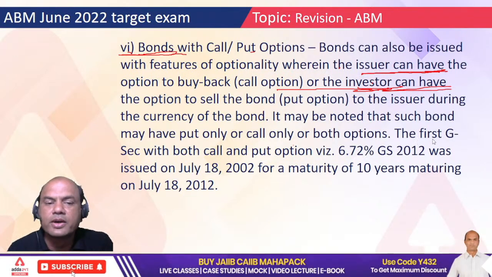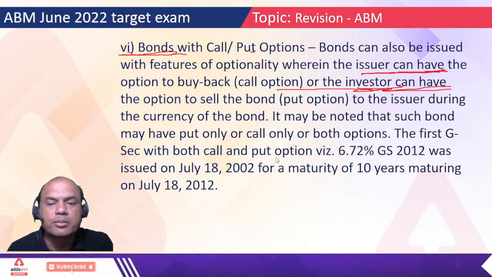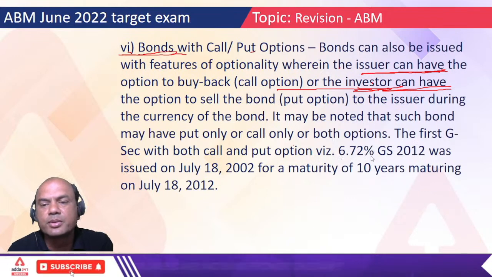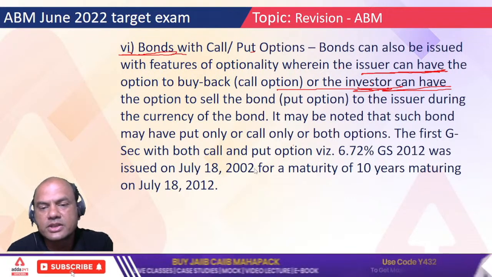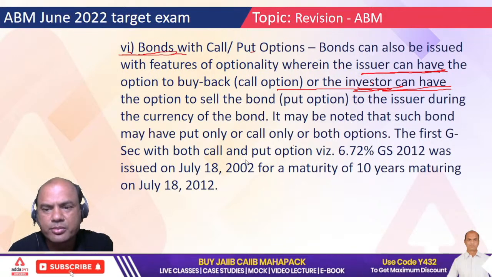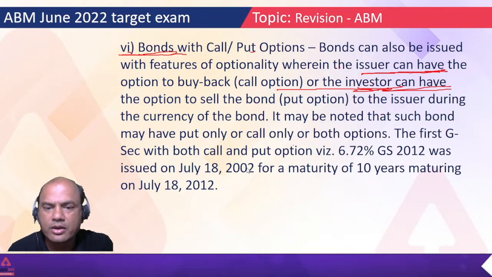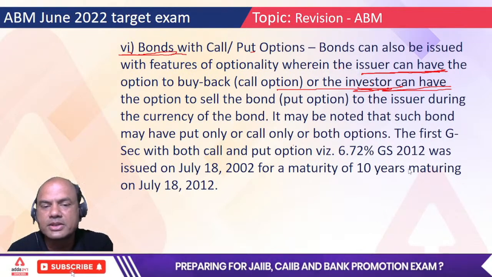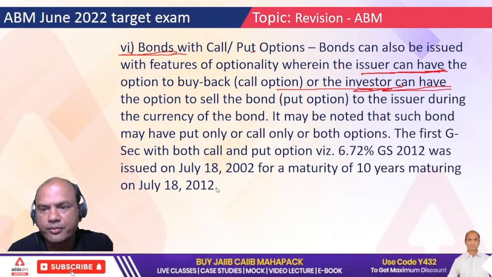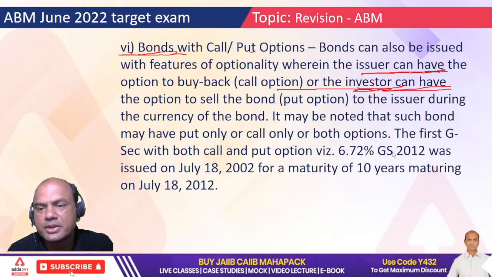Okay. The first GSEC with both call and put option, the 6.72% GS 2012, was issued in July 2002. 2012 it should be, isn't it? Yeah, correct. 2002, 10 years back, with the maturity on July 8, 2012. So this is always the end date, the maturity date. Okay.